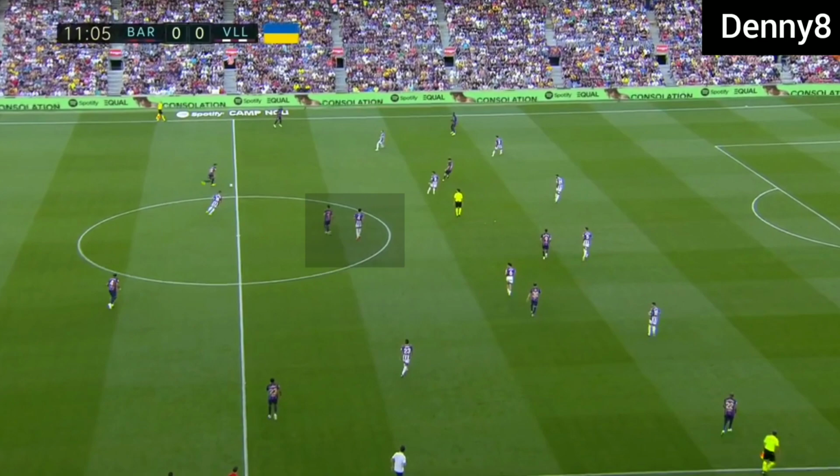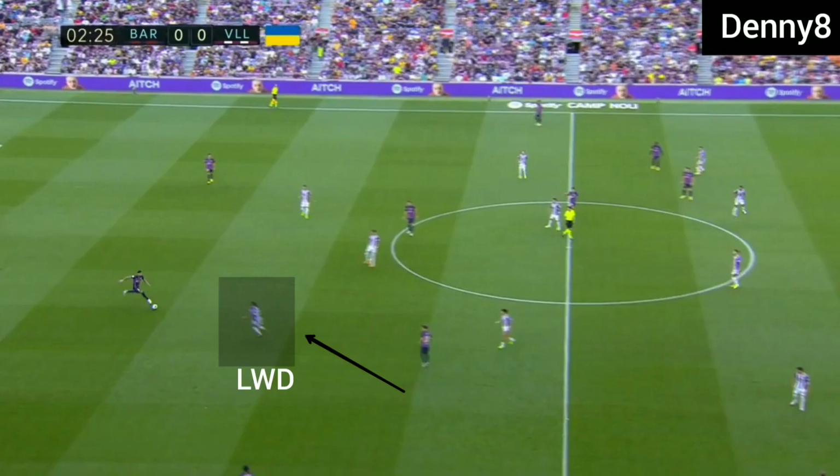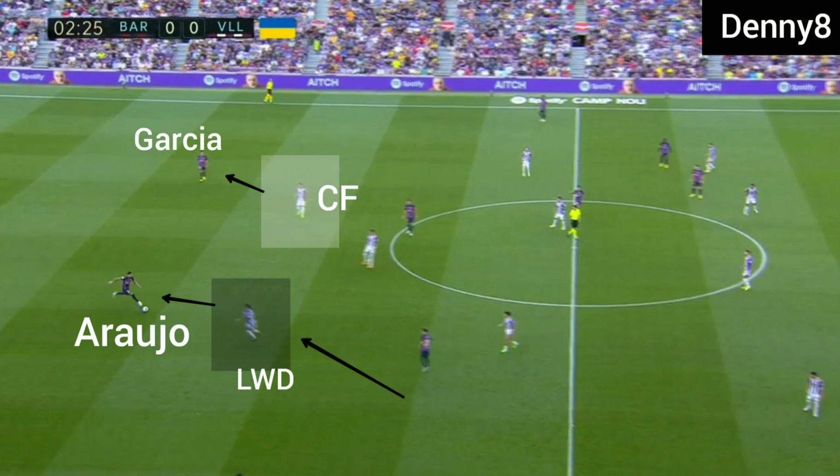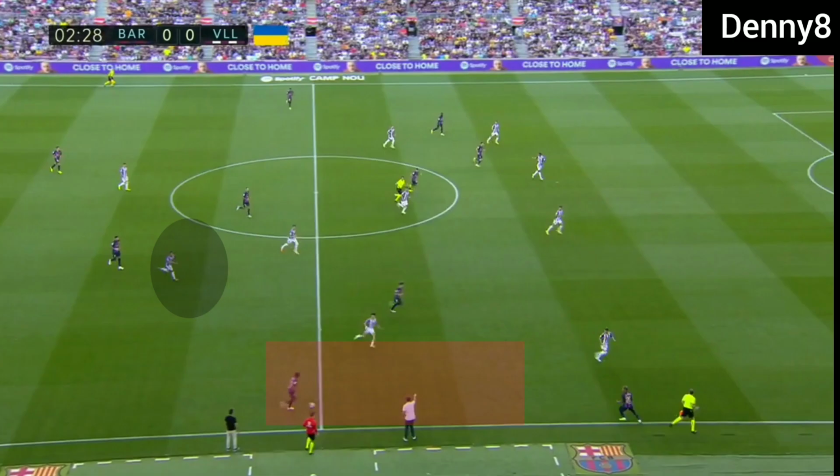the game centrally. While its left wide midfielder was ready to press the Barca centre-backs to stop them progressing with the ball, with the left wide midfielder joining the front man, Valladolid were making a 2 versus 2 situation in front of the Barca centre-backs. Valladolid's left-hand side was getting unbalanced due to the high press of the left wide midfielder.